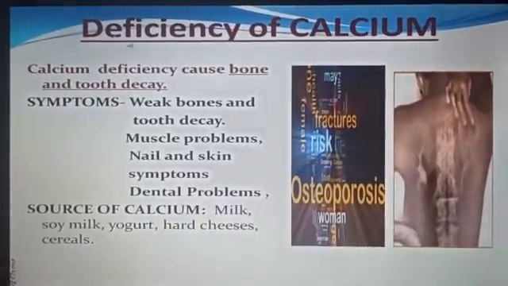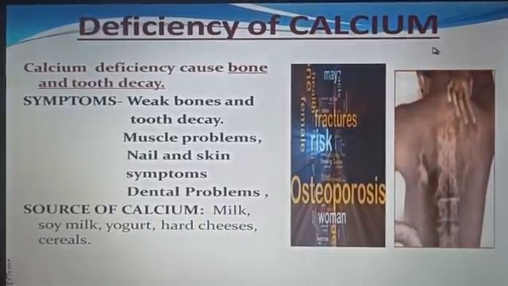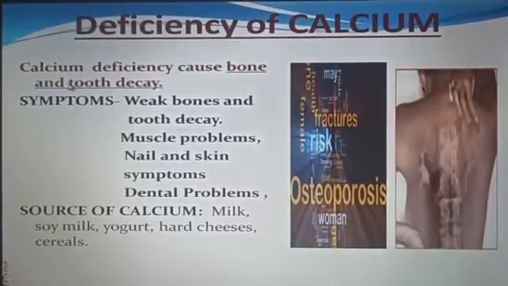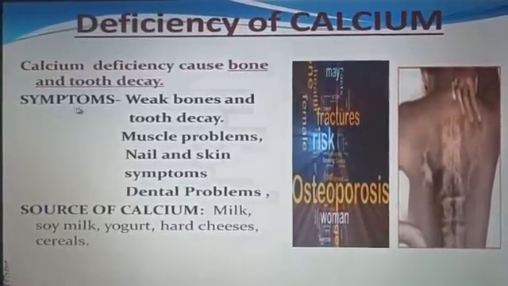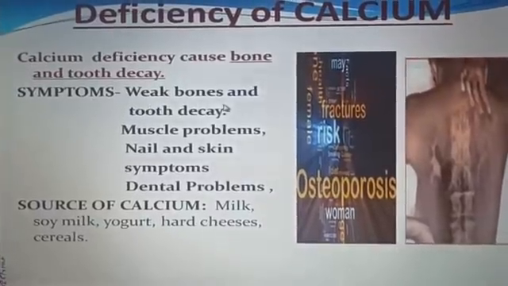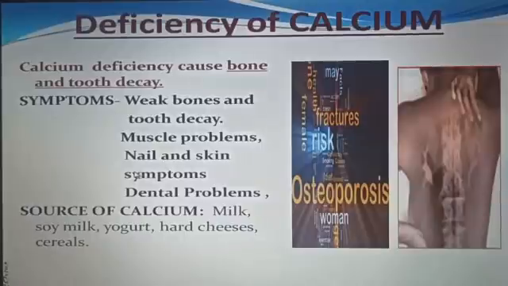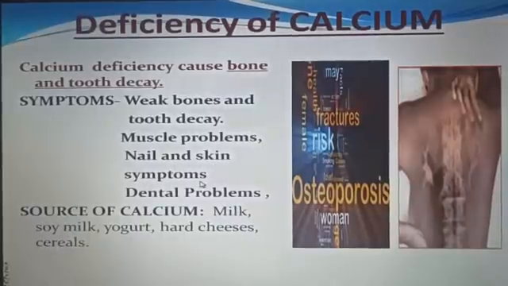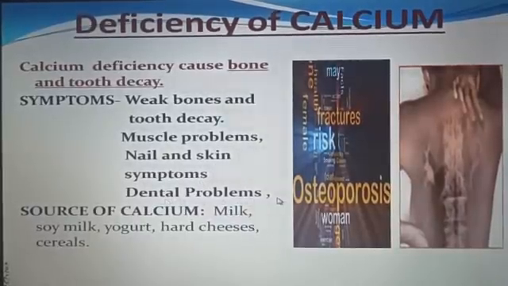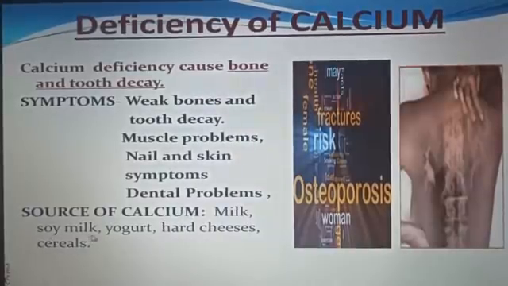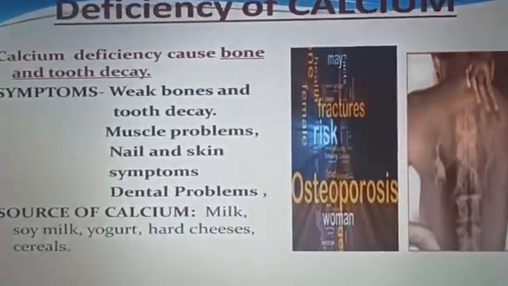Next is deficiency of calcium. Calcium deficiency causes bone and tooth decay. Symptoms: weak bones and tooth decay, muscle problems, nail and skin symptoms, and dental problems. Source of calcium: milk, soya milk, yogurt, hard cheeses, and cereals.